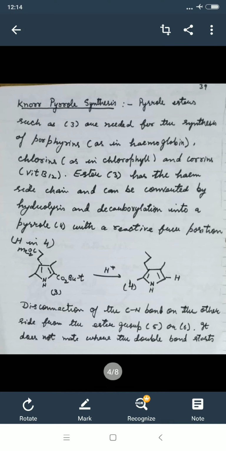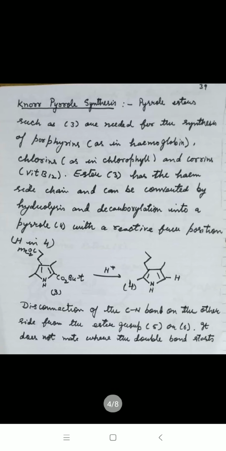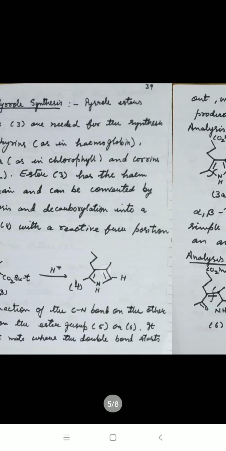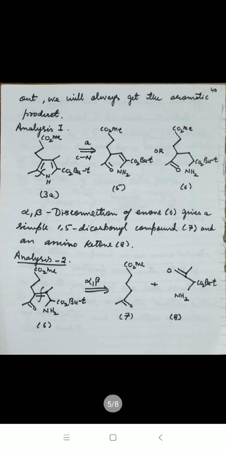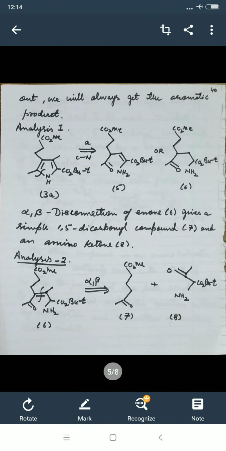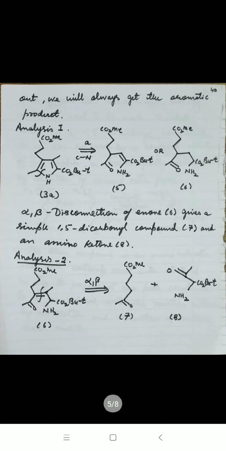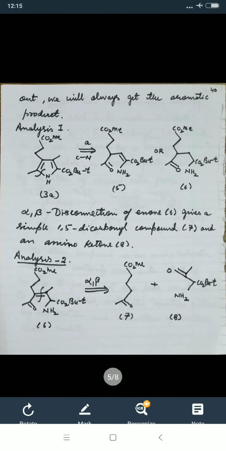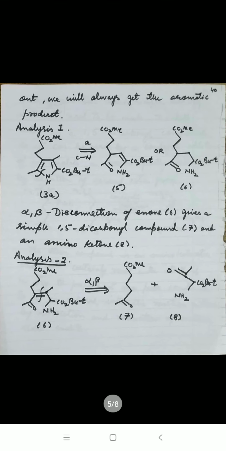and can be converted by hydrolysis and decarboxylation into a pyrrole 4 with an active position. The disconnection of the carbon-nitrogen bond on the other side from the ester group, forming 5 and 6, does not matter, whereas the double bond starts out. So we will always get the aromatic product. So this is analysis 1, the third compound giving the disconnection at the C-N, forming the NH2 and C double bond O, or it is forming the C double bond O and NH2 here, 5th product and the 6th product.